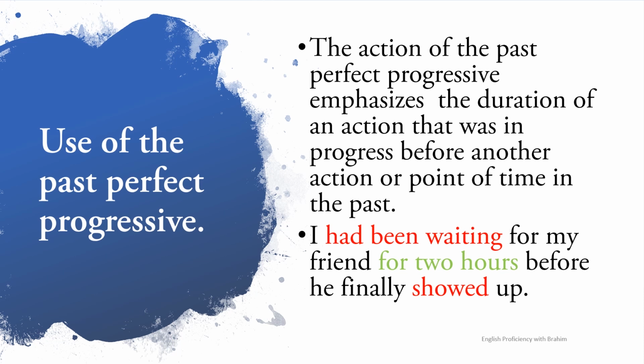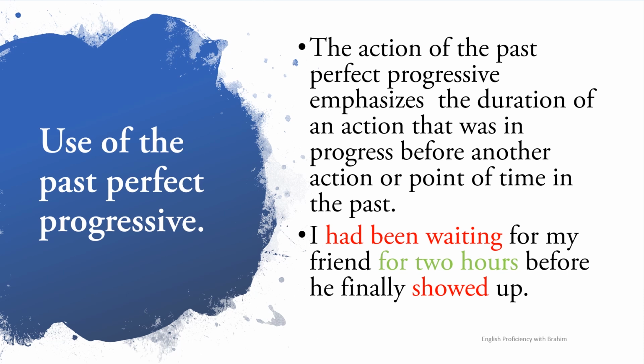Let's look at this example. I had been waiting for my friend for 2 hours before he finally showed up. Okay, I can change this. He finally showed up at 6 o'clock. I had been waiting for my friend for 2 hours before 6 o'clock. Yesterday, for example, before 6 o'clock yesterday, before last week, etc. It depends on time.